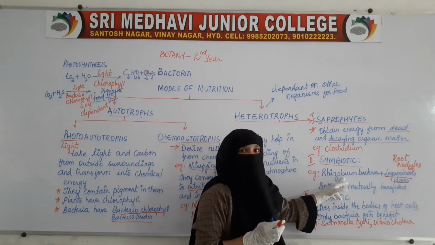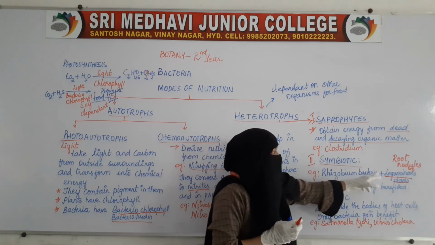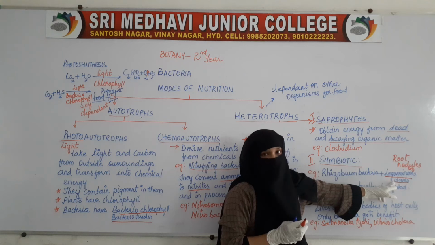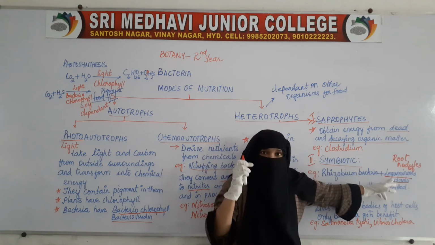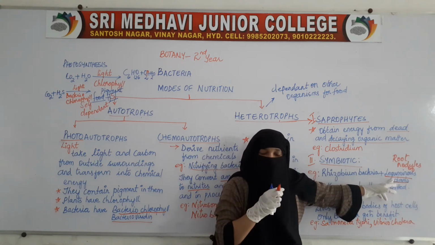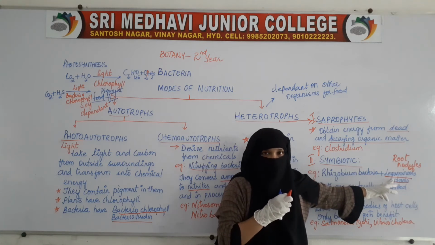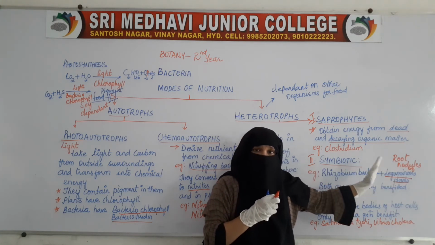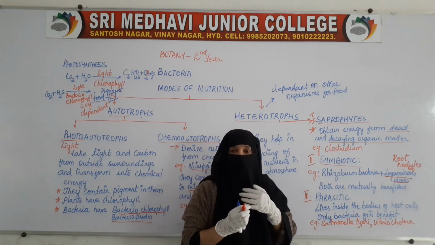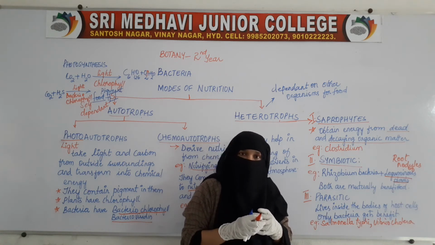The bacteria is providing nitrogen to the plants. These plants cannot take nitrogen directly from the atmosphere. So nitrogen needs to be converted into other forms.